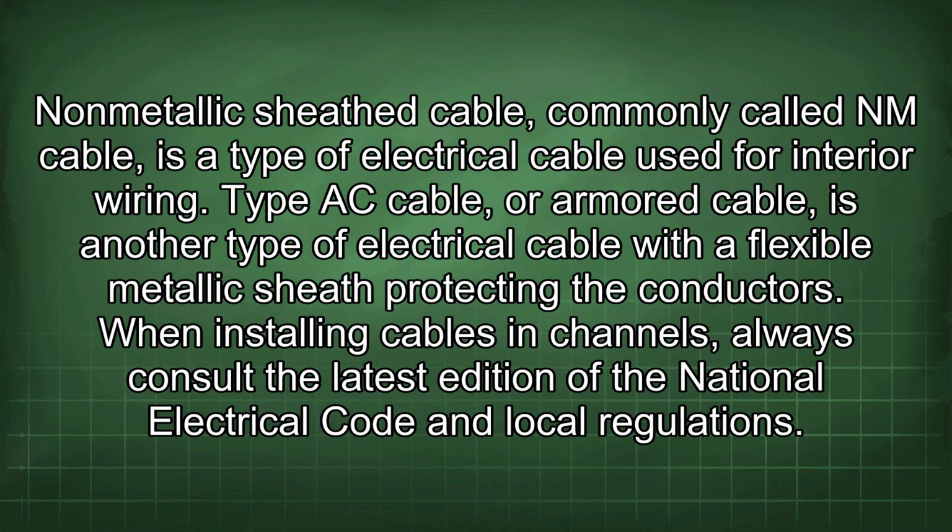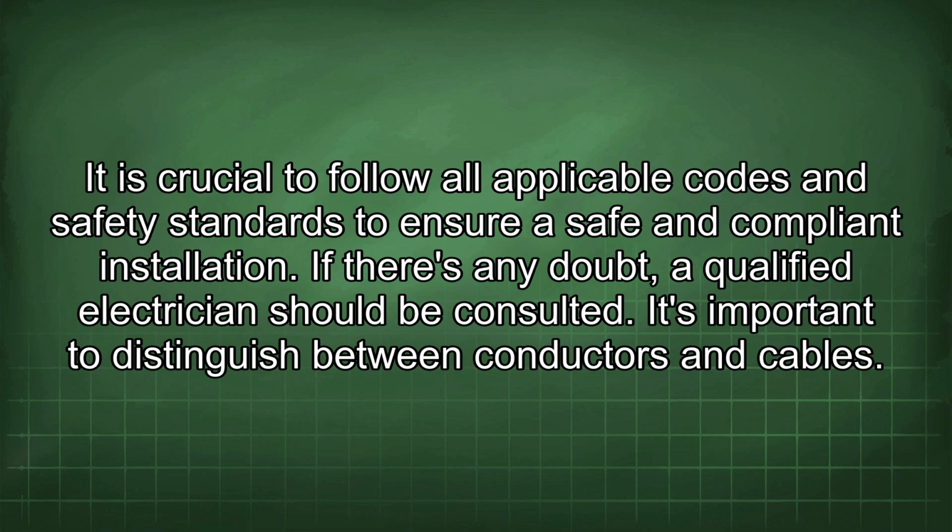When installing cables in channels, always consult the latest edition of the National Electrical Code and local regulations. It is crucial to follow all applicable codes and safety standards to ensure a safe and compliant installation. If there is any doubt, a qualified electrician should be consulted.